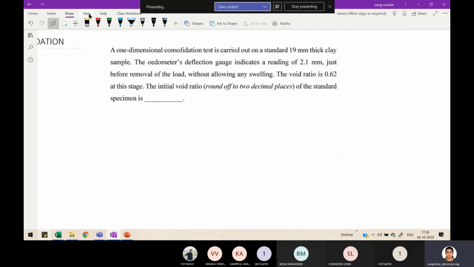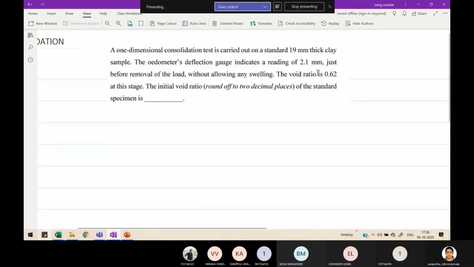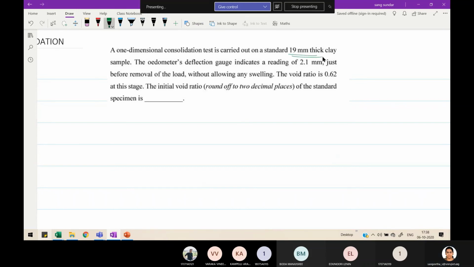Okay. So how much did I mention? Consolidation ring dimensions: 6 centimeter diameter and 2 centimeter thickness. So 2 centimeter means 20 mm. That is what they have mentioned here as 19 mm. Okay. Shall we solve this problem?